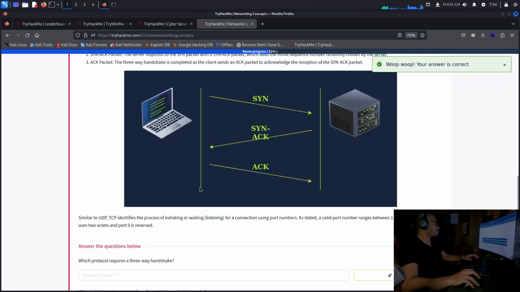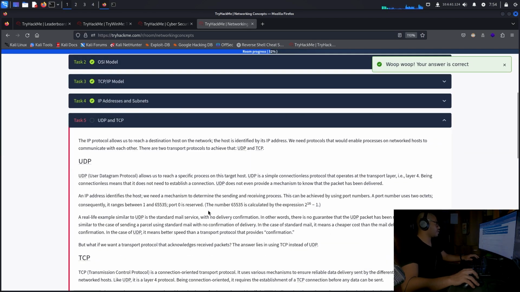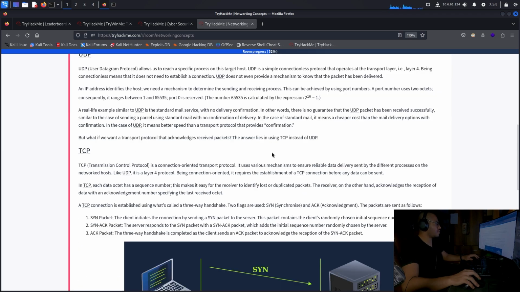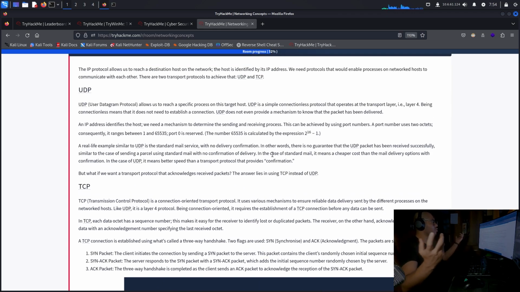UDP and TCP. What do we have here? The IP protocol allows us to reach the destination host on the network. The host is identified by its IP address. We need protocols that would enable processes on network hosts to communicate with each other. There are two transport protocols to achieve that, UDP and TCP. UDP, User Datagram Protocol, allows us to reach a specific process on this target host.